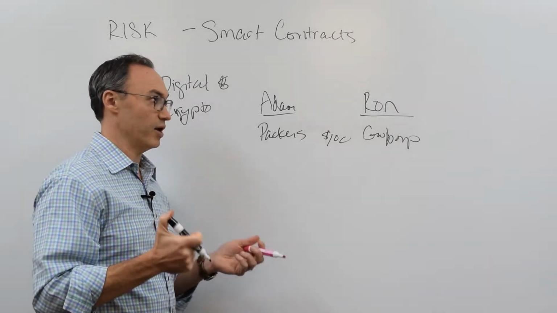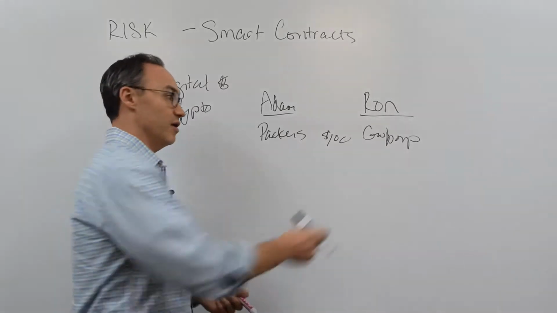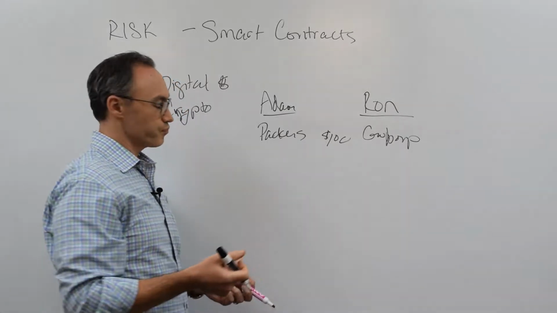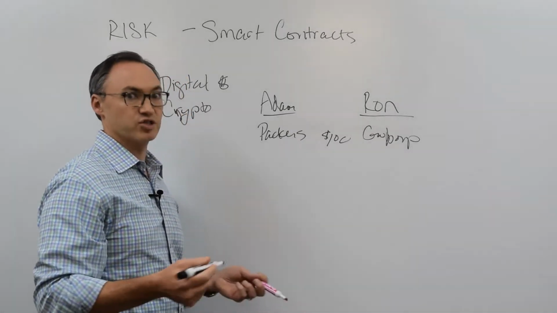Like, how am I going to make sure that if I win this bet that Ron's actually going to pay me? How's Ron going to make sure that I'm actually going to pay him? Right? Well, what we could both do is use some sort of escrow account, right?